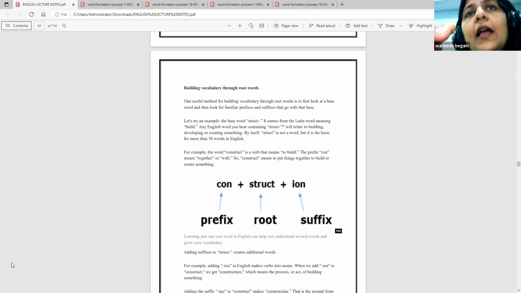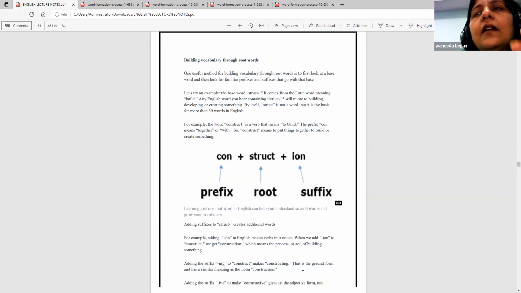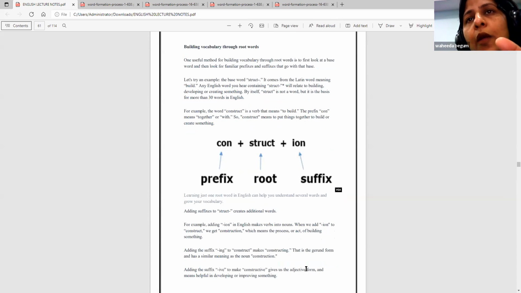But when the prefix cons is added to that, construct means to bring together, to build or to create something new. The root word is struct, and when you are adding the suffix ion, for example, you are making it a noun. Then a suffix is added to the root word struct.